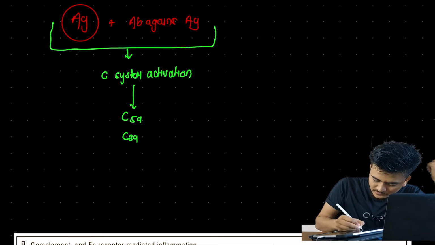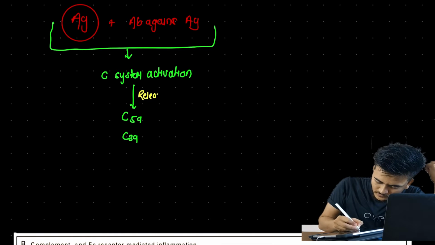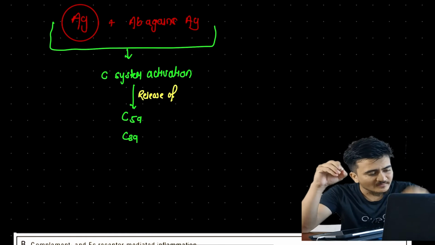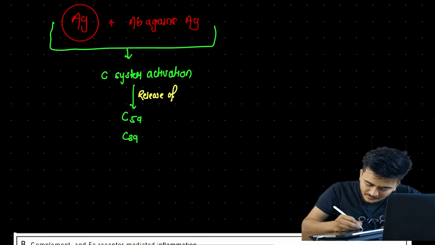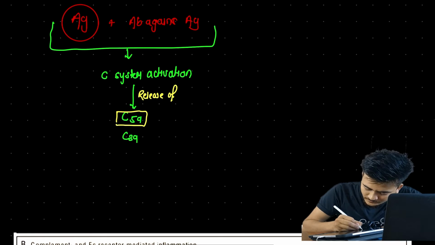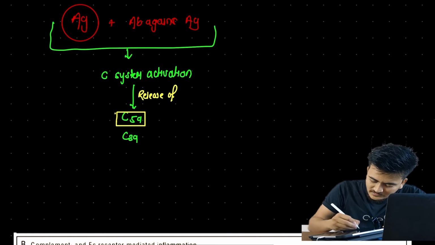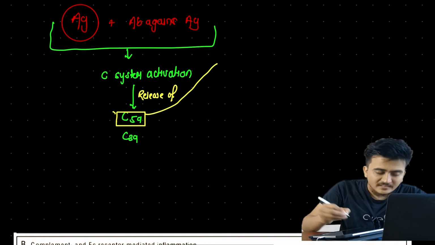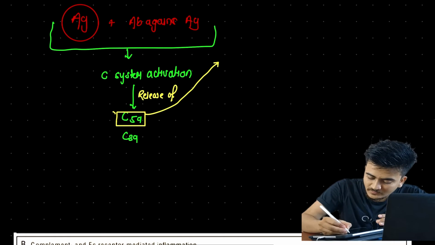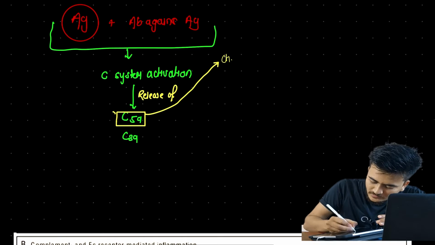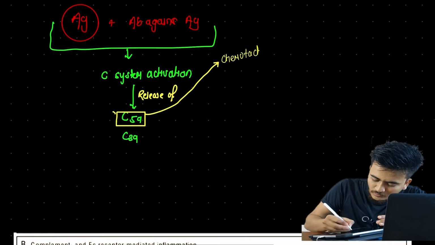Release of C5a and C3a. Now what are these C5a and C3a? If we remember, C5a is a chemotactic molecule.